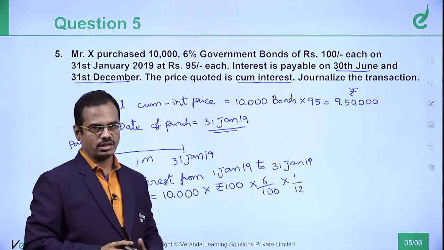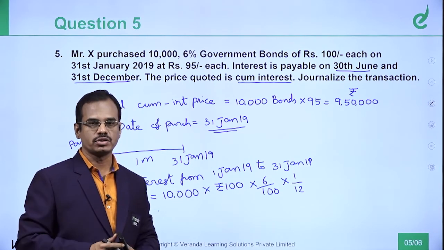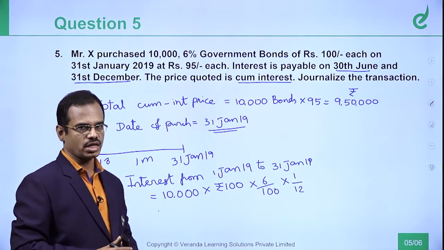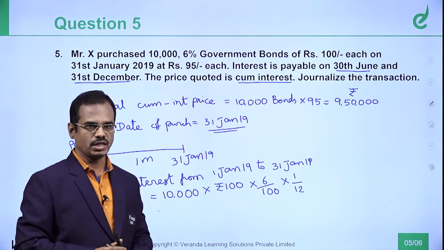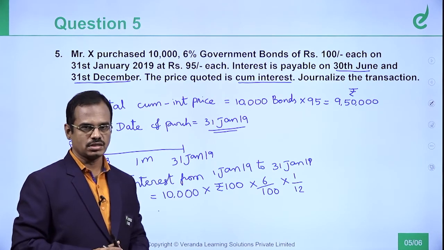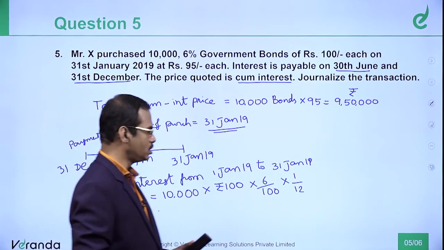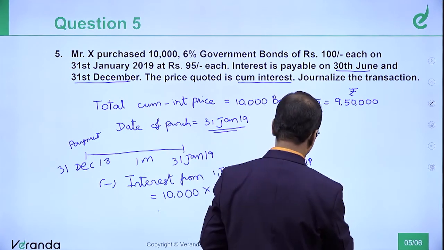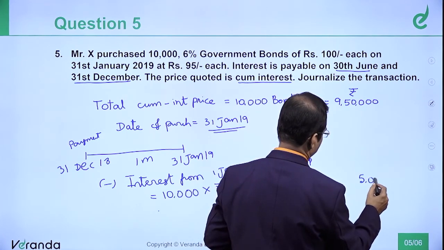10 lakh into 6%. You will get 60,000. 60,000 is the interest for 1 year. 1 month interest would be 5,000, 60,000 divided by 12. 5,000. Let us check it. So you will get 5,000 here.